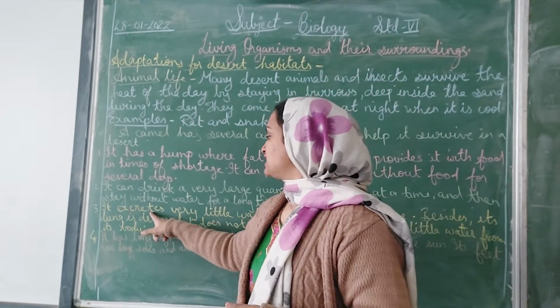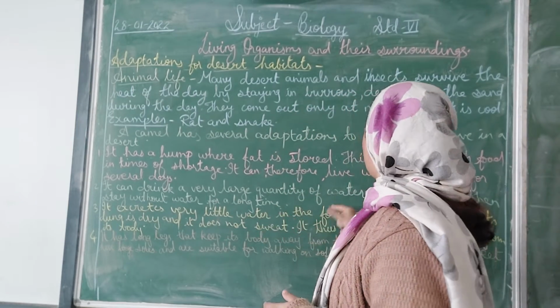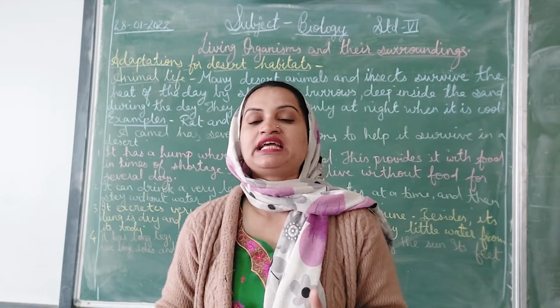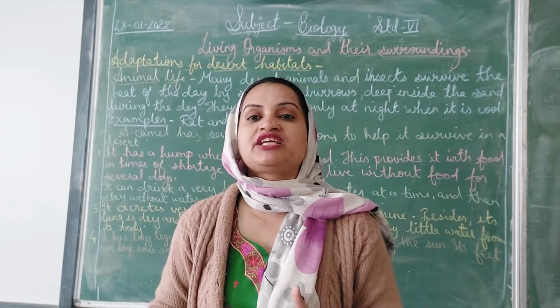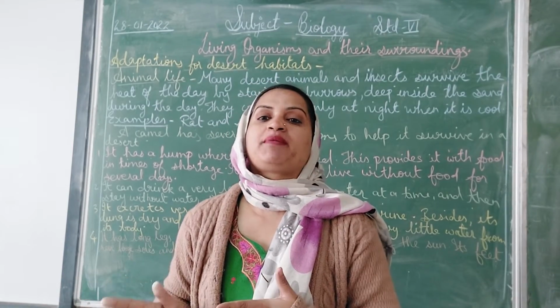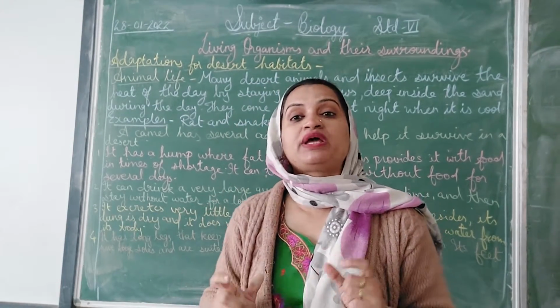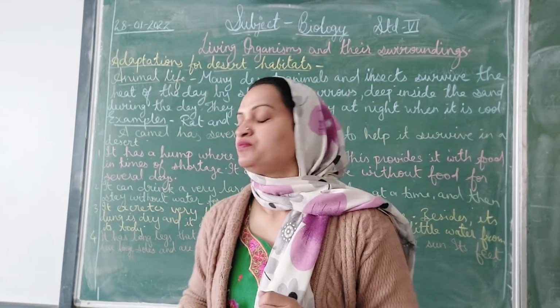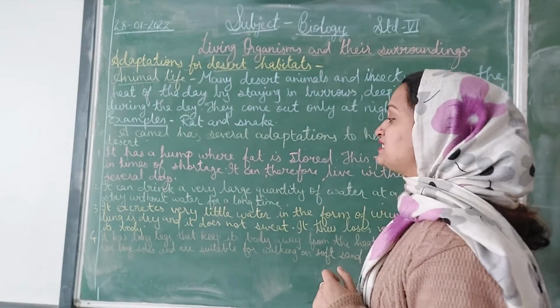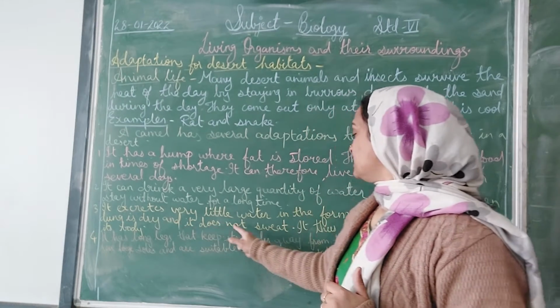Now, it excretes very little water in the form of urine. Excrete means what? It gives out the waste. Excretion means to give out waste from our body. So again, it excretes very little water in the form of urine. Okay. And besides, its dung is dry and it doesn't sweat.